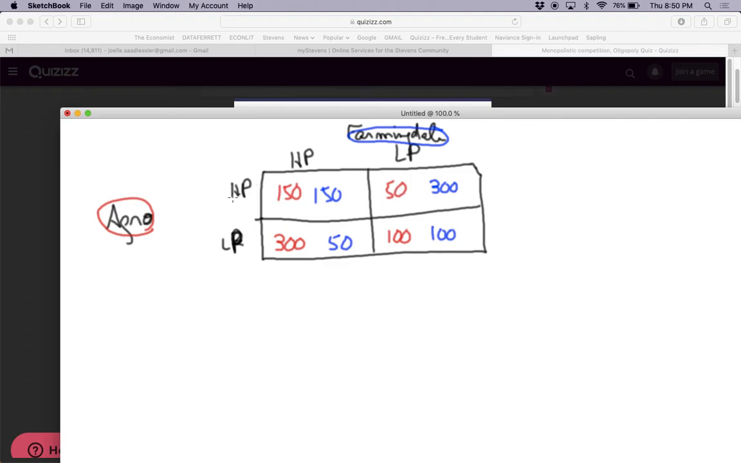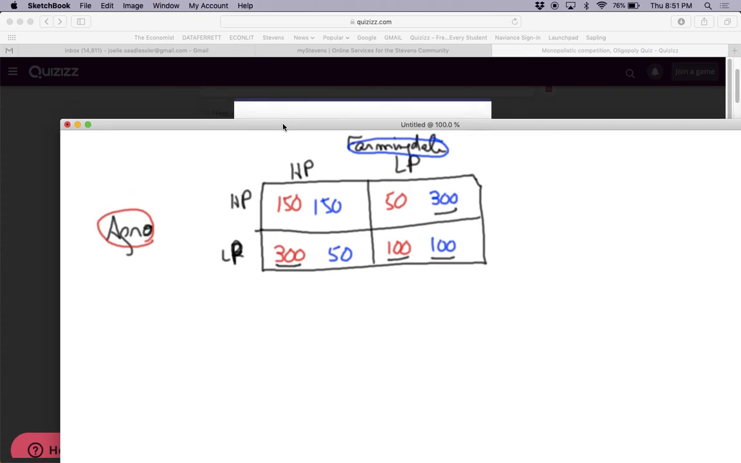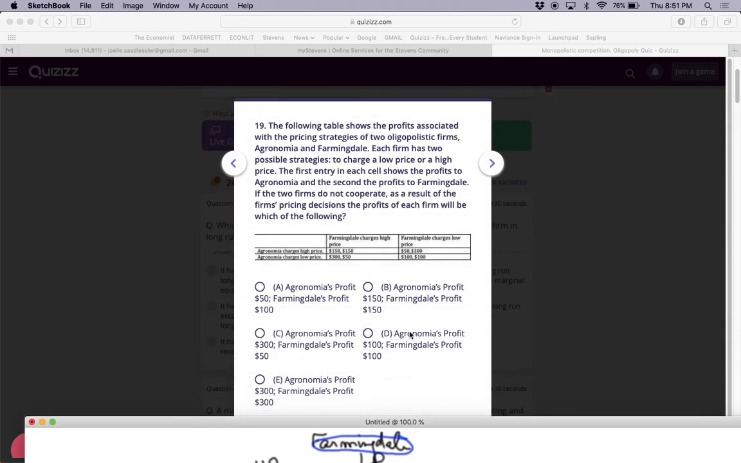Okay, now, in this case, Agronomia says, if Farmingdale charges a high price, I prefer to charge a low price. If Farmingdale charges a low price, I prefer to charge a low price. So Agronomia has a dominant strategy of charging a low price. Farmingdale says, if Agronomia charges a high price, they prefer to charge a low price because 300 is more than 150. If Agronomia charges a low price, they prefer a low price. So they also have a dominant strategy, and the Nash equilibrium is that each one is going to make $100. There you go. Agronomia's profit is 100, Farmingdale's profit is 100. That's the answer.